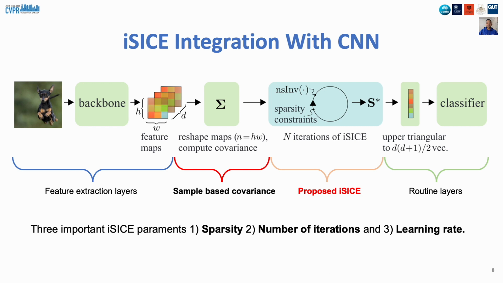Since SICE is a symmetric positive definite matrix, we only use its upper triangular entries in the routine layers, such as softmax layer. iSICE has three hyperparameters, namely sparsity, number of iterations, and learning rate. While iSICE is robust to these hyperparameters, for better performance, optimal selection of these hyperparameters is important. We give a detailed discussion on this in our paper.